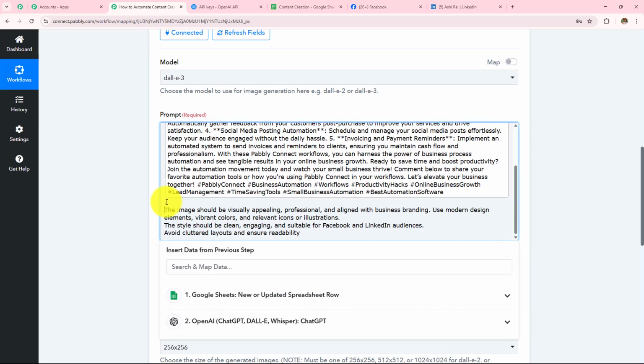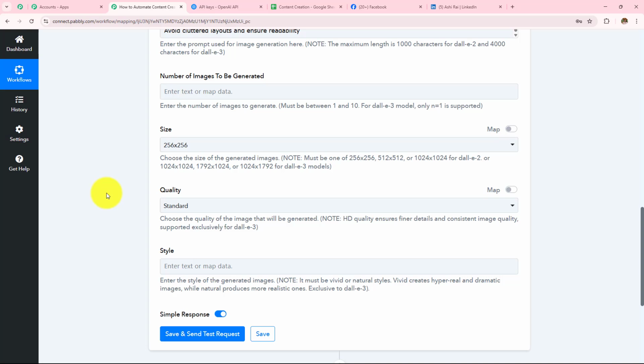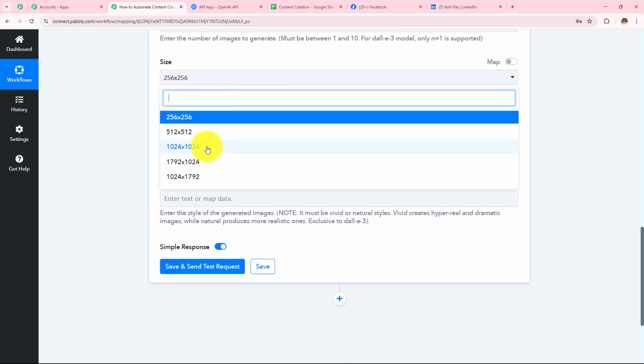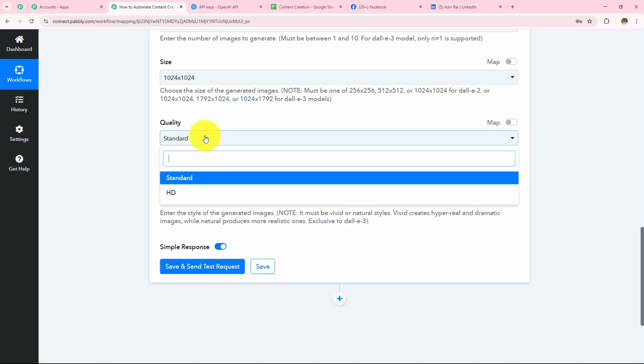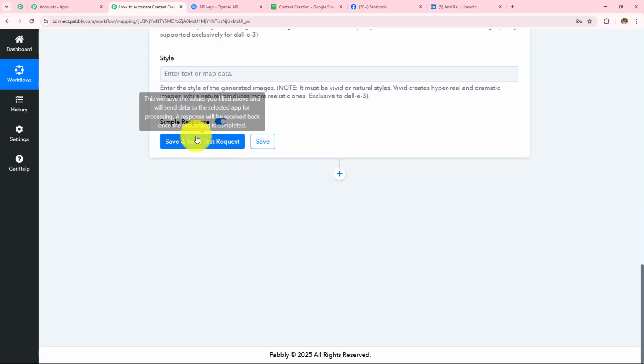Then I have written the image should be visually appealing, professional and aligned with business branding. Use modern design elements, vibrant colors and relevant icons or illustrations. The style should be clean, engaging and suitable for Facebook and LinkedIn audiences. Avoid cluttered layout and ensure readability. So here I have entered my prompt and I just want to generate one image, so I'm not going to enter anything in this field. The size will be 1024 x 1024. The quality is HD. So here we have entered all the required fields.